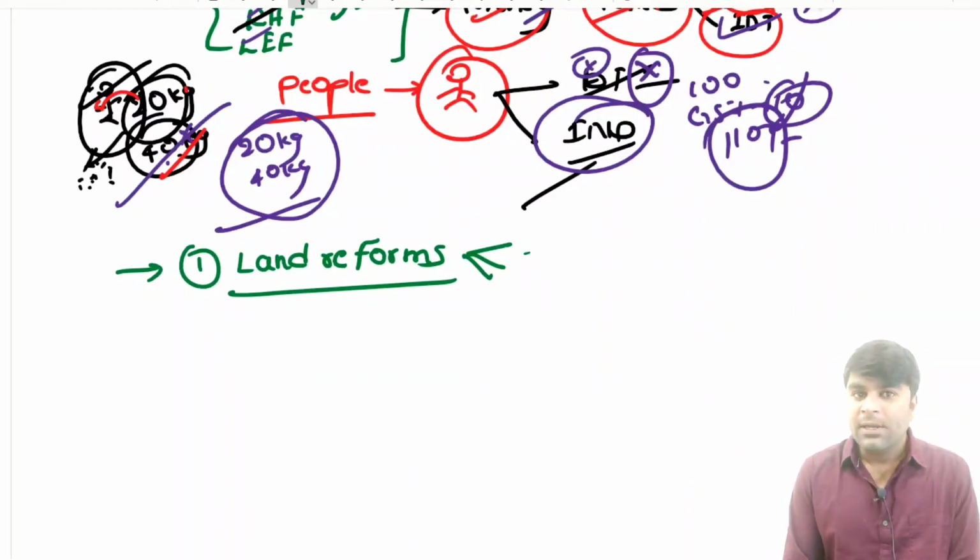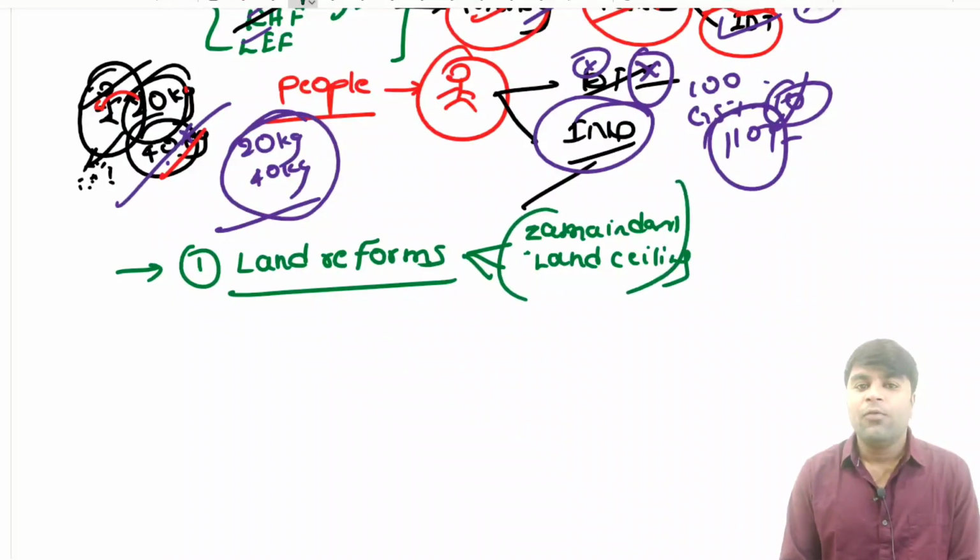So many of the states passed the Zamindari Abolition Acts, the Mahalwari and Intermediaries Abolition Acts, like we have the Madras Zamindari Abolition Act. In such a way, many states have passed the Zamindari abolition laws. The states passed land ceiling acts, like a family should have only this much amount of land. In such a way, we have some land reforms being implemented in the country in the initial phases. But we discussed in the static syllabus, when we discussed the economic classes, that all these land reforms which were implemented in the country initially had their loopholes.